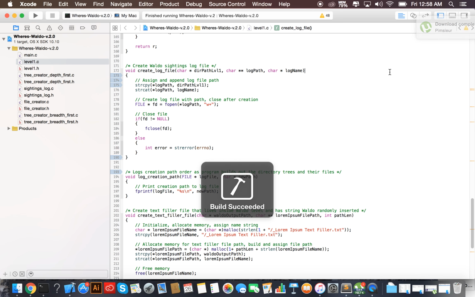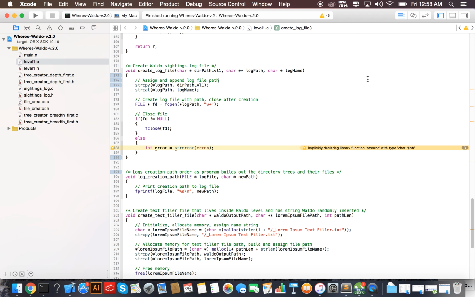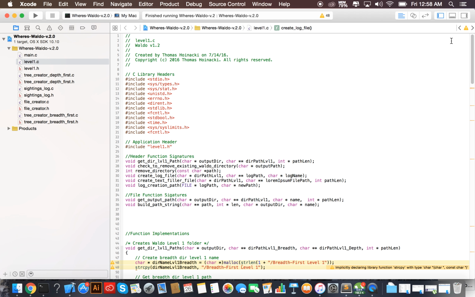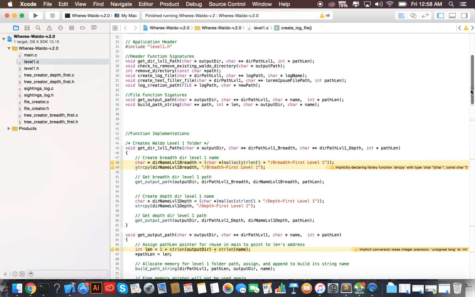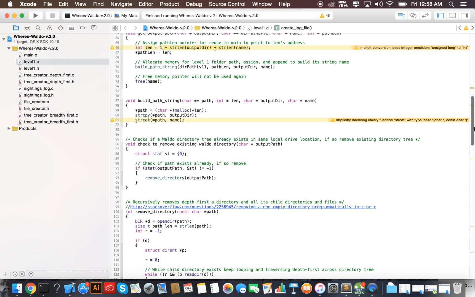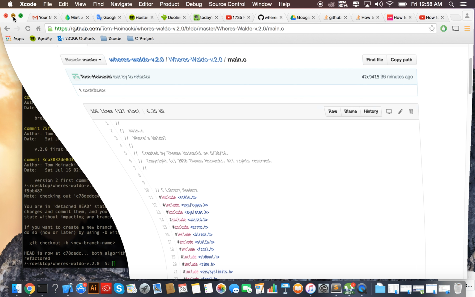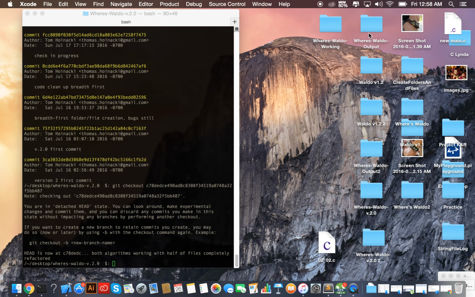Let's see. So I just ran this, which means it has created the files to my desktop, which I have told it to use a Waldo output-2 folder. So when I go out to the Waldo-2 folder, you're going to see that my two trees were made. So here we go.